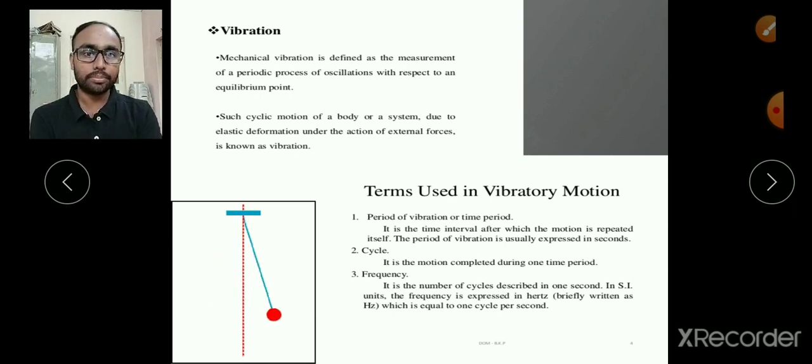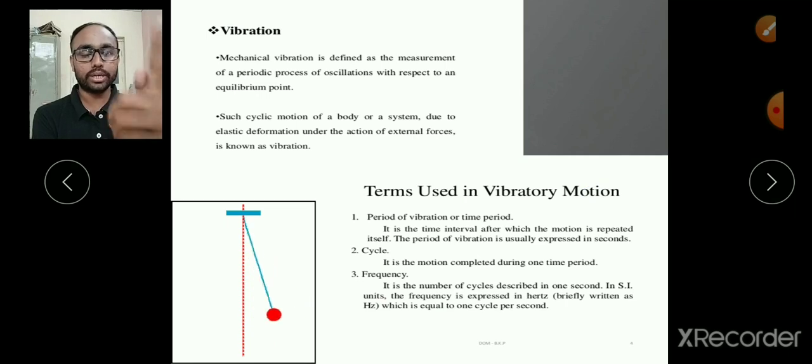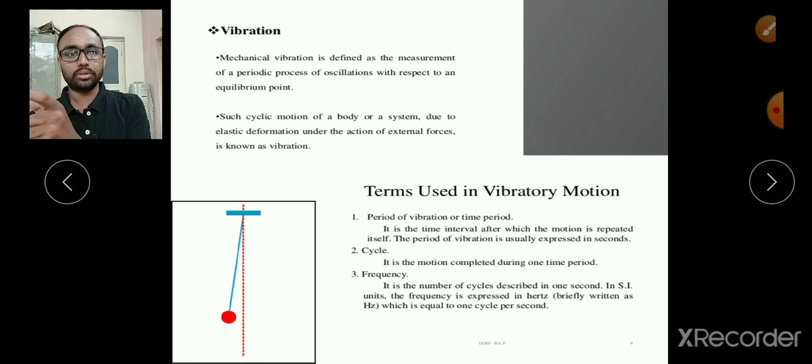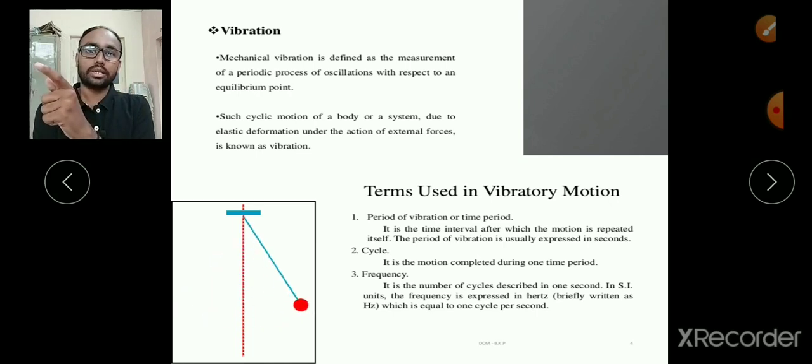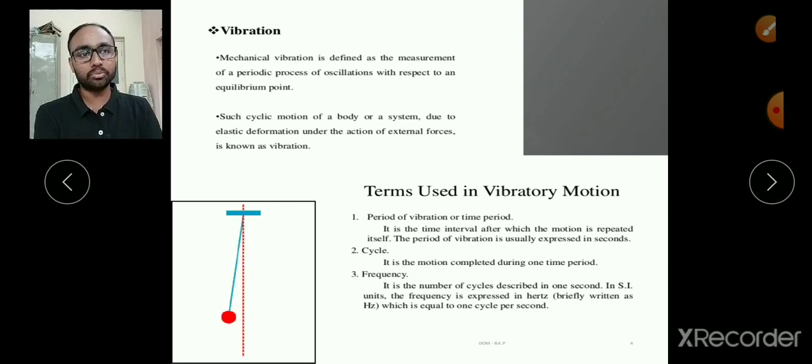Here now this simple pendulum is taking oscillations, and this particular vertical axis we can consider as the mean position. Initially it was at the mean position, and let us consider that by some force we have taken it to one extreme position and then released, then it goes to the mean position initially, then goes to the other extreme position, and it continues the oscillation. So such a cyclic motion of a body or a system due to the elastic deformation under the action of external forces is known as vibration.